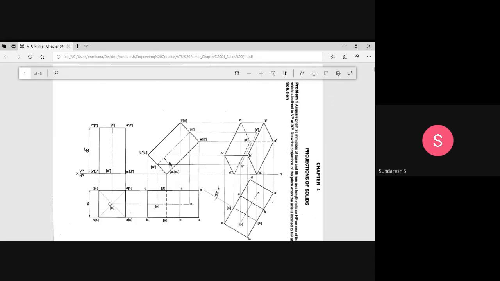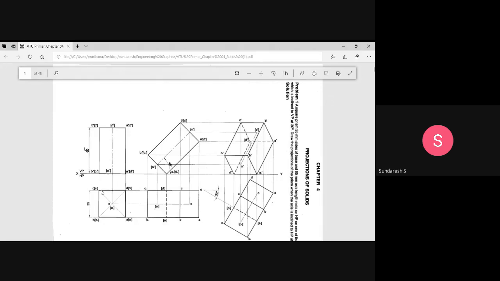I think you people are following how to start: a square-based prism resting on HP on one of its base edges. So you have to construct a square of 35 millimeter side. This is the true shape and true size of the base. The next comes